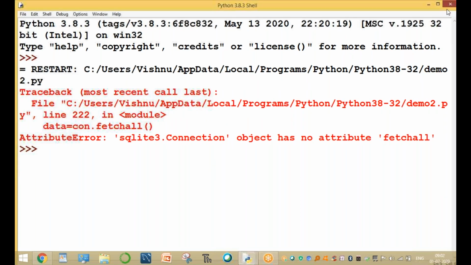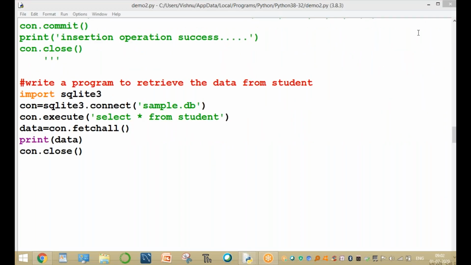Please wait. For fetchall you can use the cursor. The cursor is very important. Without the cursor, the connection alone is not enough. So cursor equal to connection.cursor.